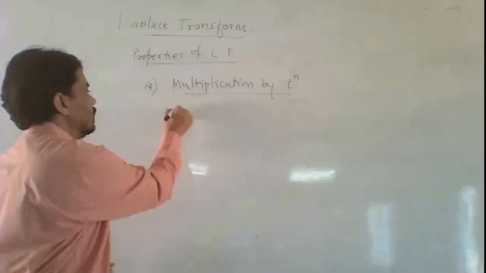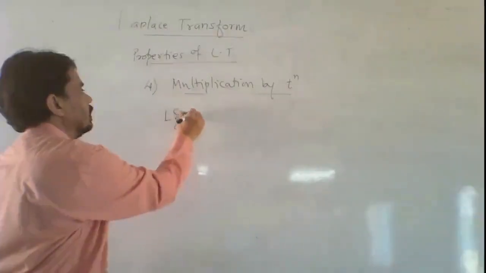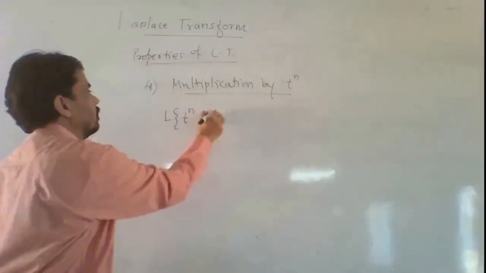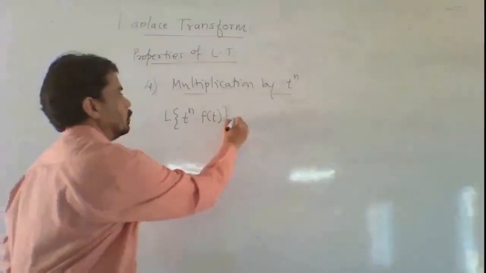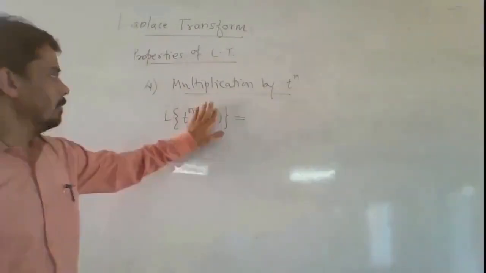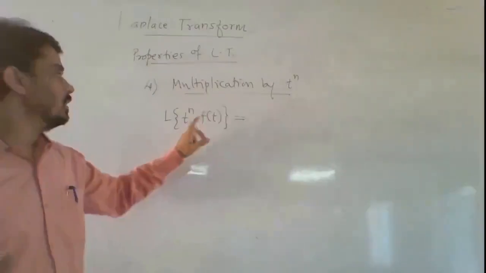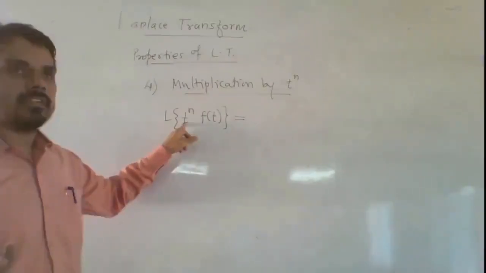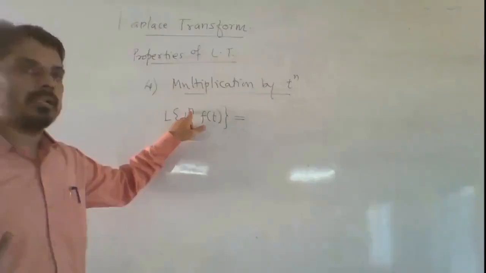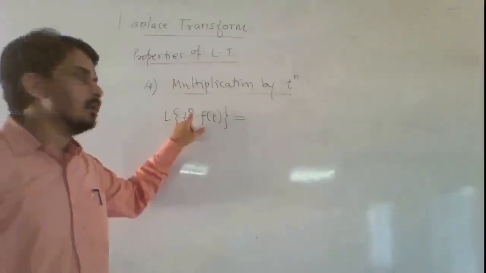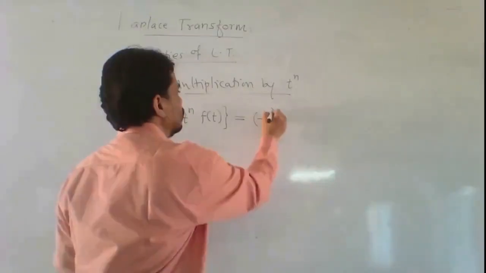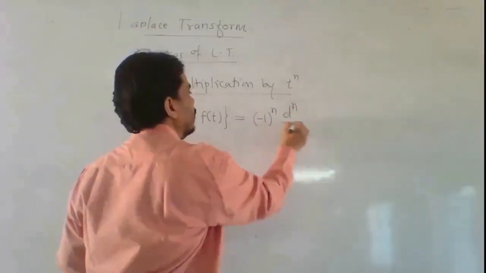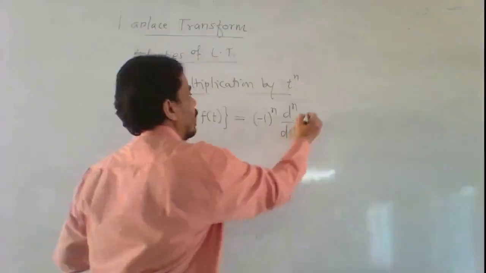This property is Laplace transform of t raised to the power n into f of t is equal to, here f of t is any function, and there is multiplication with the algebraic function t raised to the power n, n is 1, 2, 3 and so on. Then it is equal to minus 1 raised to the power n, d n by d s n of f of s.